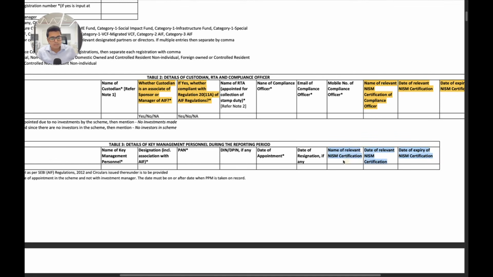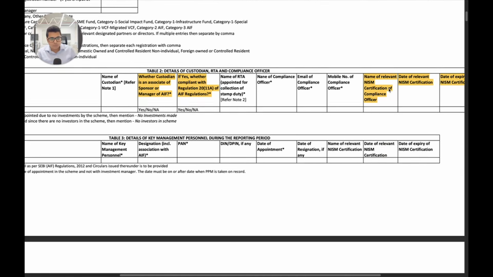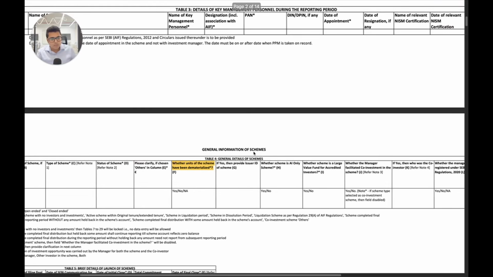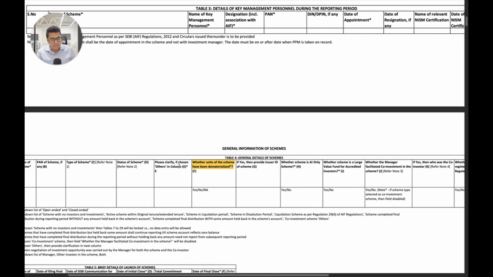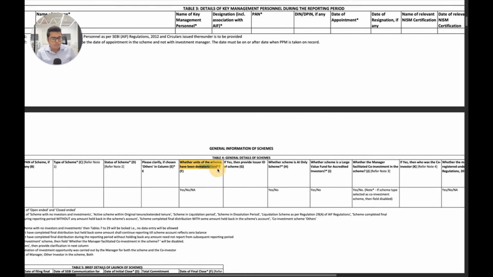You have to now maintain the NISM certification, date of obtaining it and date of expiry, both for NISM 19 CDE, that are for the key management personnel, and NISM 3C, that is for the compliance officer. Now we have general information about schemes, where we have the general details, name, PAN, status. Here an important thing that they've asked is whether units of the scheme have been dematerialized.